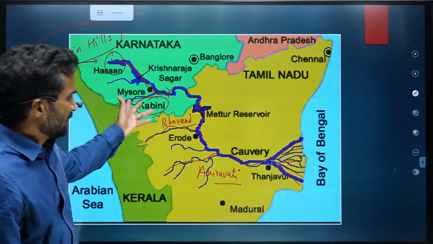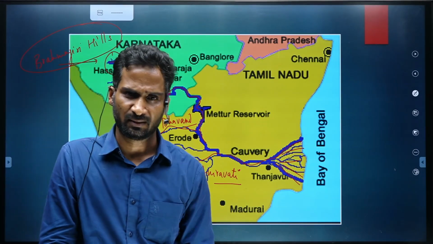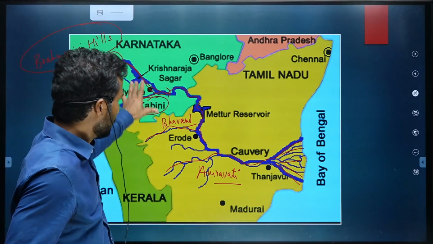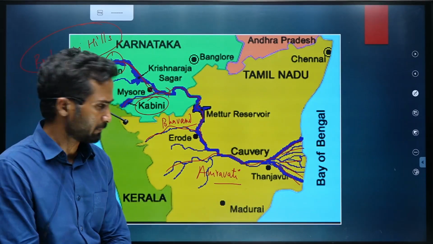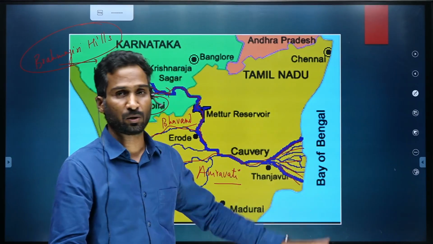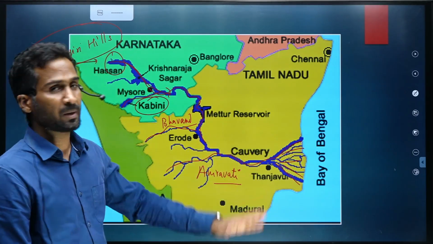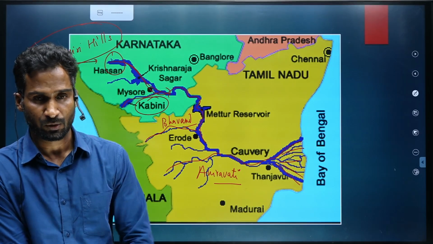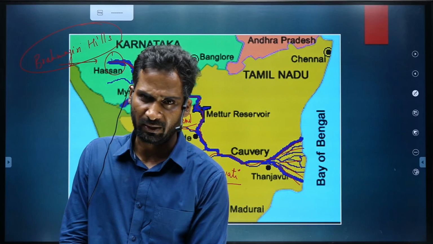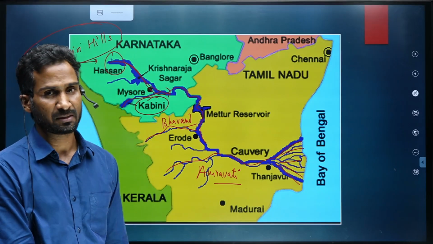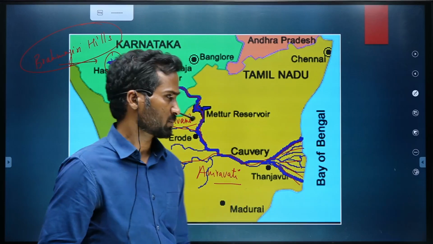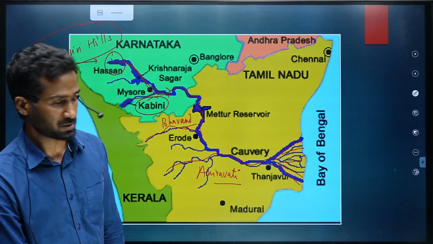This river remains in the news for a number of reasons. An interstate river dispute is going on with respect to this river, primarily between Karnataka and Tamil Nadu. Puducherry is also involved, because Puducherry also receives water from the Kaveri river. So you'll find this river in the news often, not frequently, not in the recent past, but you might find it in the newspaper with respect to interstate river disputes.